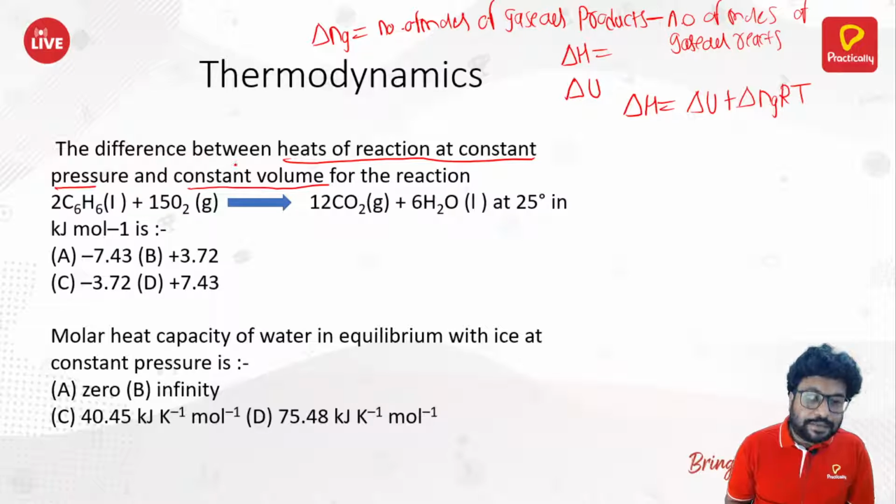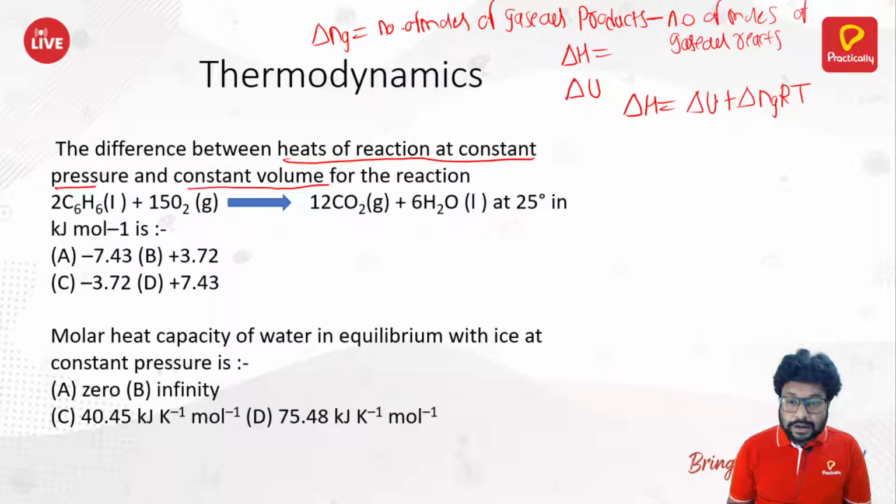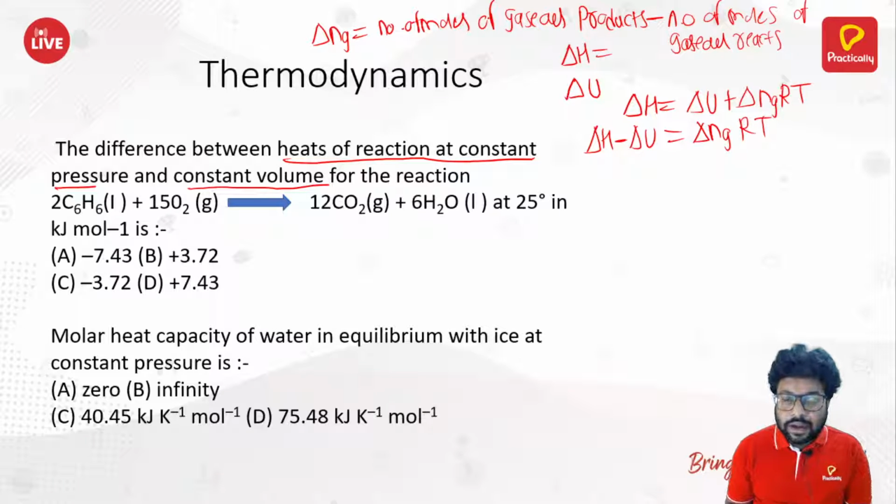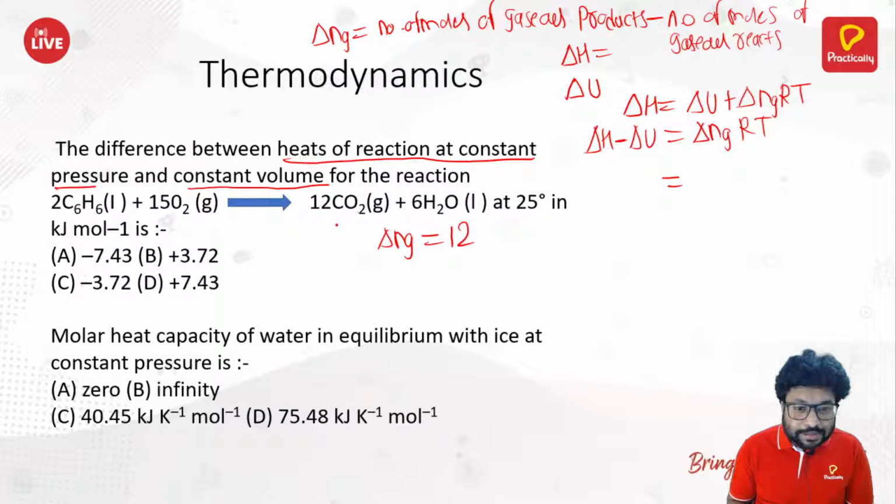They asked the difference between heat of reaction at constant pressure, which is delta H, and heat of reaction at constant volume, which is delta U. So you can write this: delta H minus delta U is equal to delta ng RT, right? Now let's find out delta ng. The number of moles of your product is 12 in gaseous form, right?